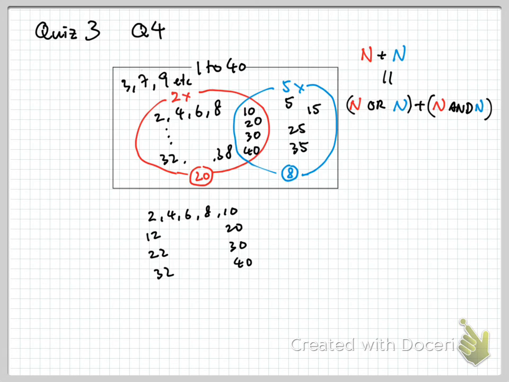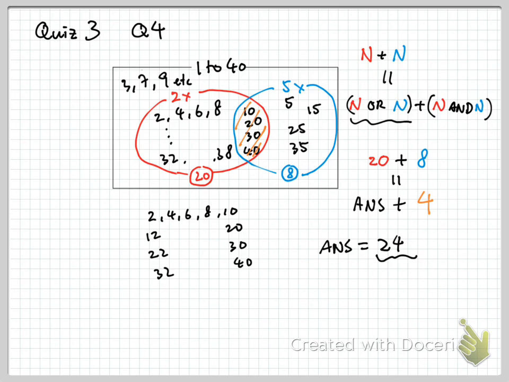So let's do the counting. There are 20 multiples of 2. There are 8 multiples of 5, and there are 4 numbers that are both multiples of 2 and 5. If I put them in orange, this part will be 4. So now the answer will be the multiples of 2 or the multiples of 5. At the end, the answer goes to 24. This is the answer. We want multiples of 2 or multiples of 5, so we take 20 plus 8 minus 4. So this is the principle in the Venn diagram.